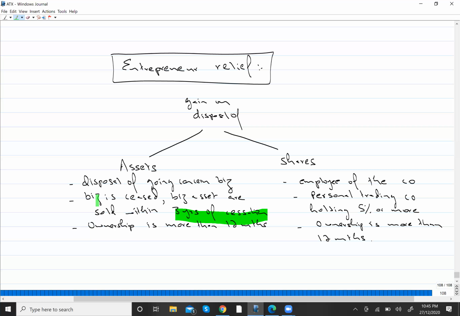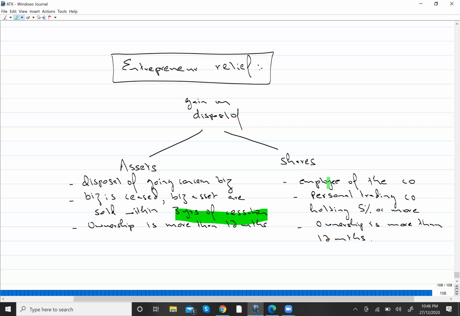So that was the case of assets. It is available on disposal of asset, but for that you need to meet these conditions. Then secondly, it is also available on shares. So it is even available in case of shares. If I'm selling the shares, that could result in chargeable gain, right? So even on that chargeable gain, you can receive ER relief. But for that, you need to meet certain conditions. Now, what are those conditions?